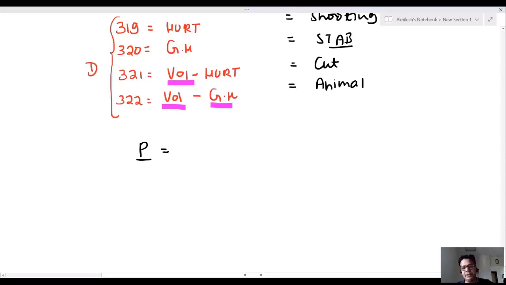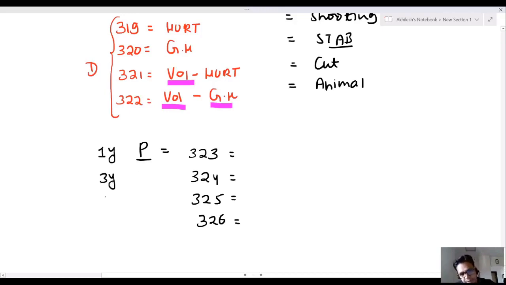See, punishment: 323, 324 IPC, 325, 326 IPC. These all are punishments. Here the punishment is up to 1 year, 3 years, 7 years, 10 years.